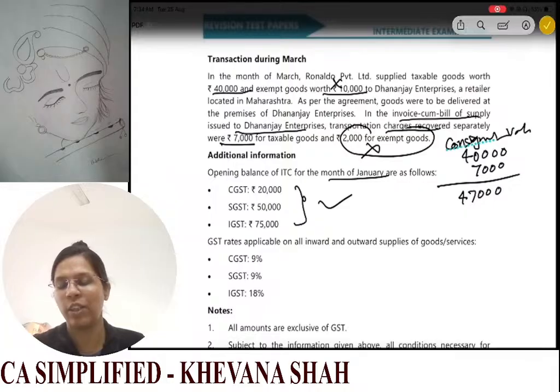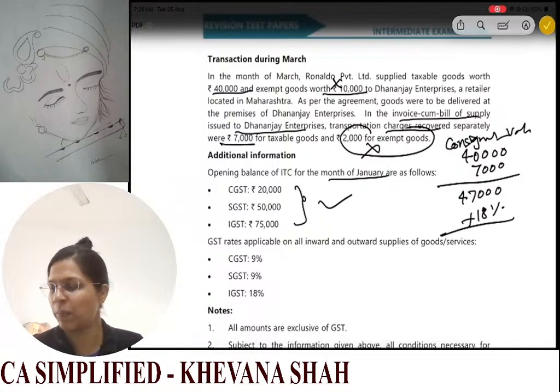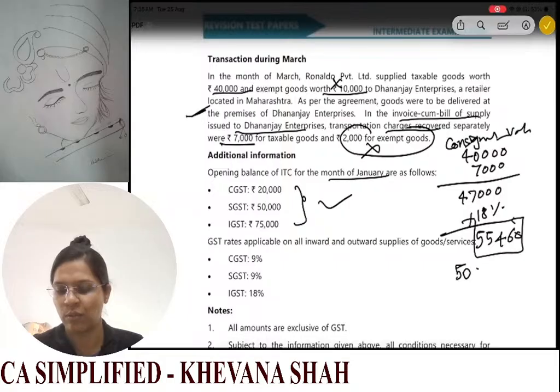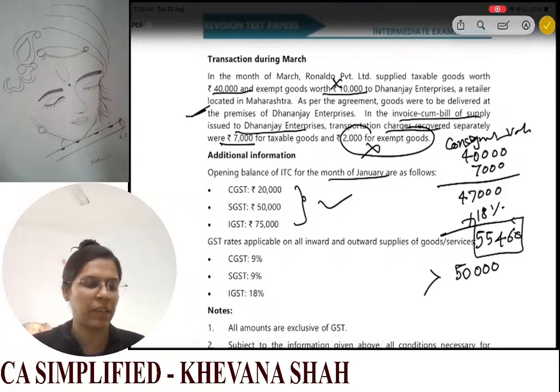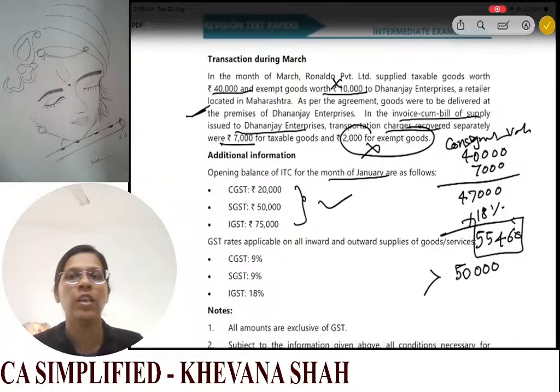So your total value, now see, this is excluding GST plus GST at the rate of 18%. That will give me my final consignment value. So 47,000 plus 18%. Why 18%? Because see, they are supplying in Maharashtra, they are located in Rajasthan, interstate supply. So the total value of my consignment comes to 50,460, which is exceeding my threshold limit of 50,000. So yes, e-way bill is mandatory.